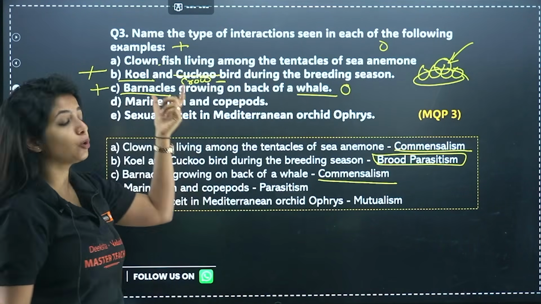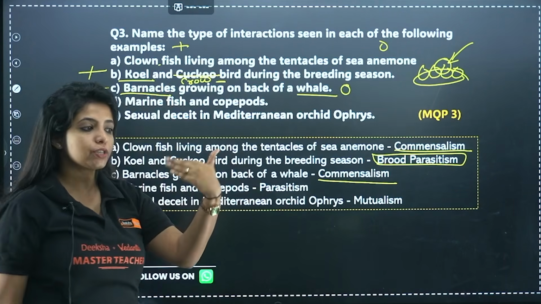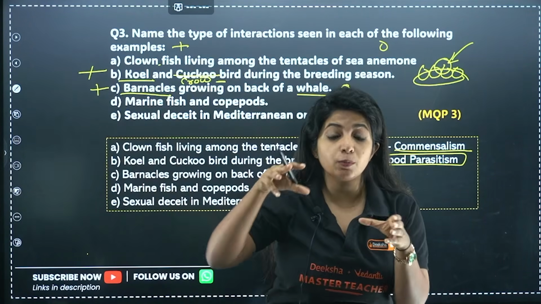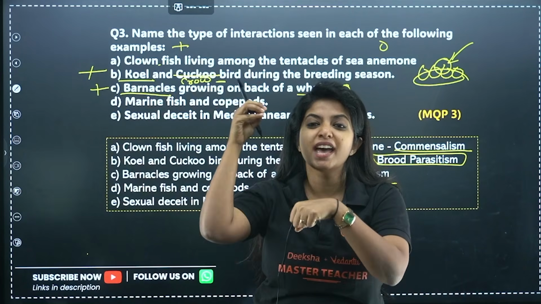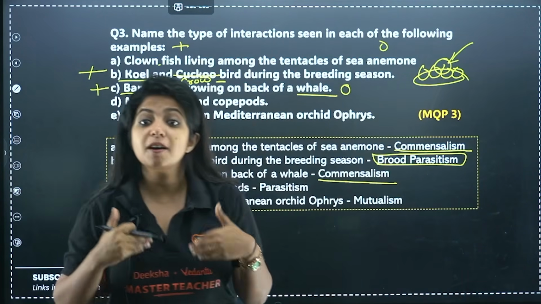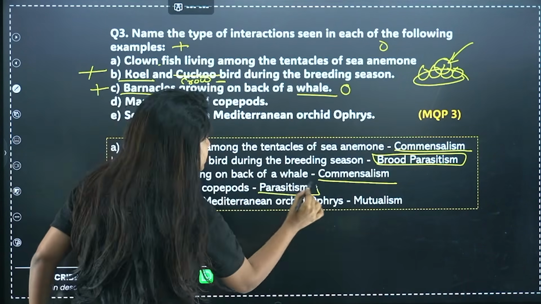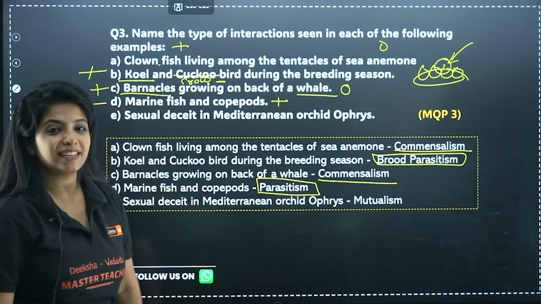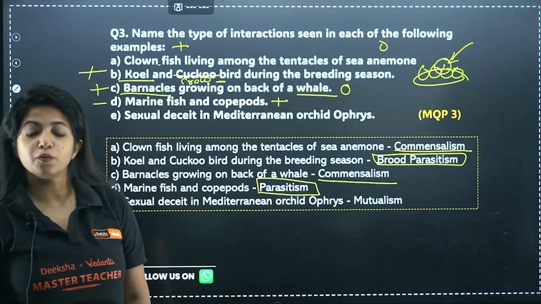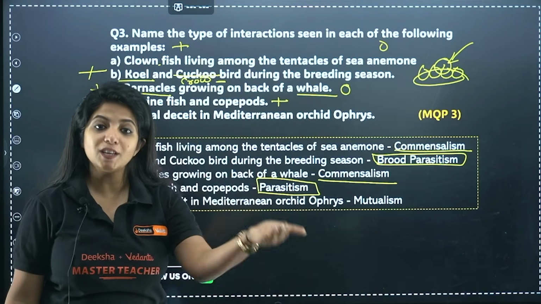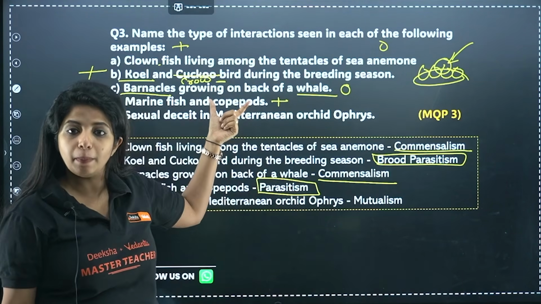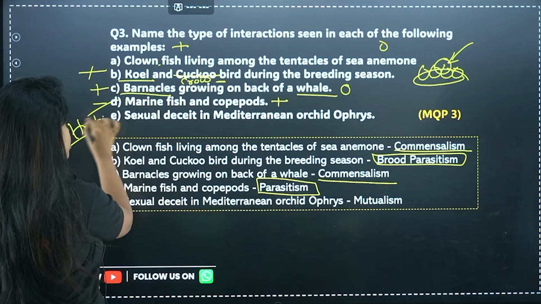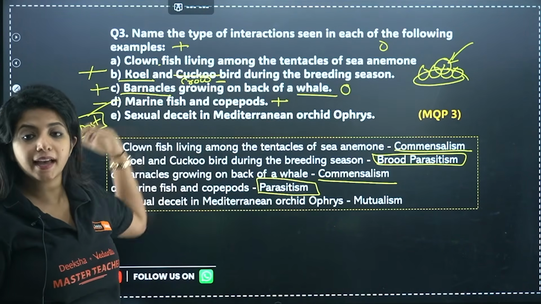Now marine fish and copepod. Marine fish is the fish which is there in the salty water. Copepod, my dear children, is a parasite which stays on the surface of the marine fish and sucks their things out. So it's a parasite. So I'll say it is parasitism. What kind of relationship? Over here plus and over here minus. A plus minus relationship is seen in the case of parasitism. Just like how we have lice on human beings. This is the parasite and this is what you call the host. In case of parasitism, you have the terms parasite and host.